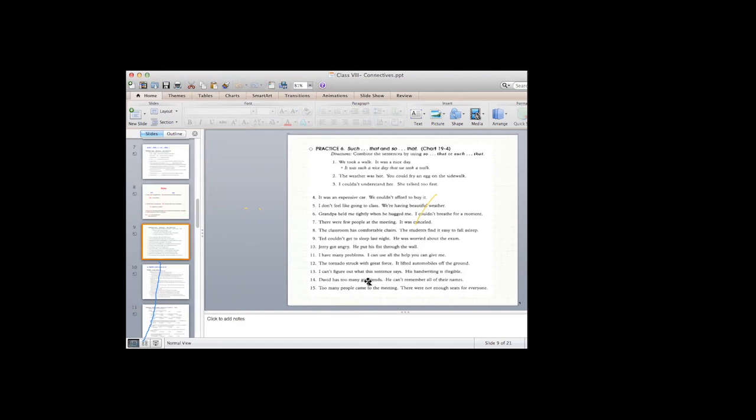Too many people came to the meeting. There were not enough seats for everyone. Too many people came to the meeting. There were not enough seats for everyone.